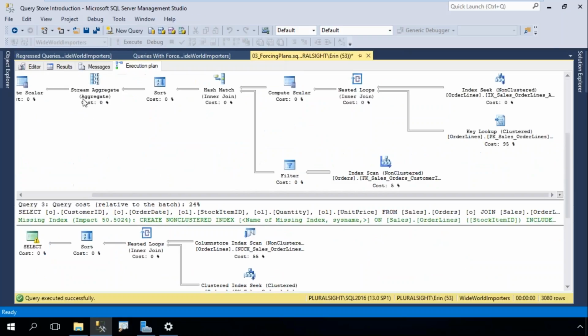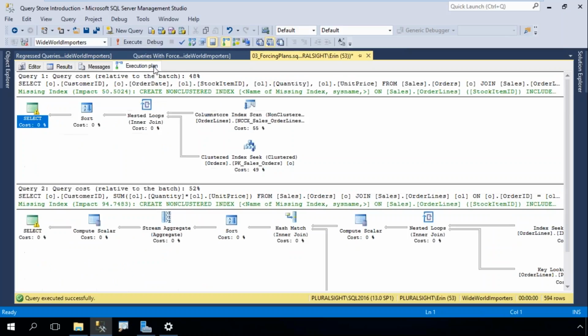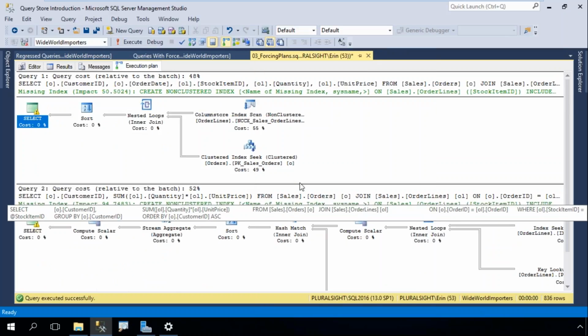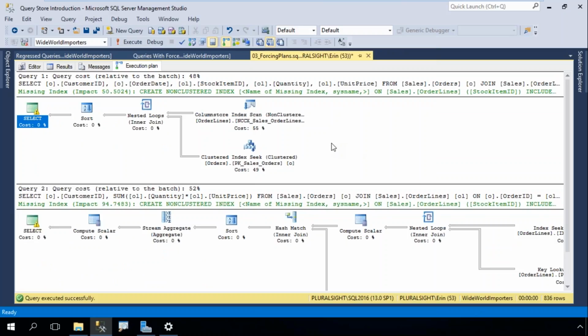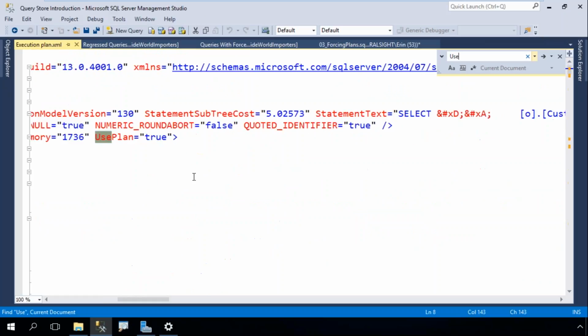Now, if I use another value, do I get the same thing? And I do. Now, how do I know at this point that my forced plan is being used? Well, I can look at my show execution plan, and I can look for this text here, this use plan equals true.